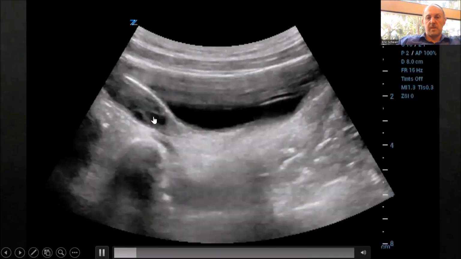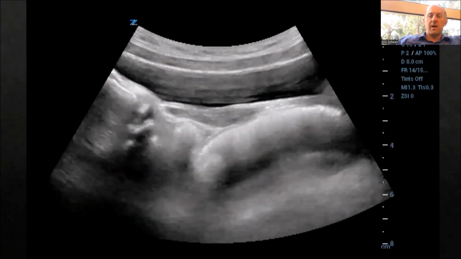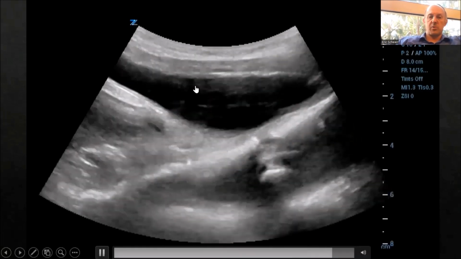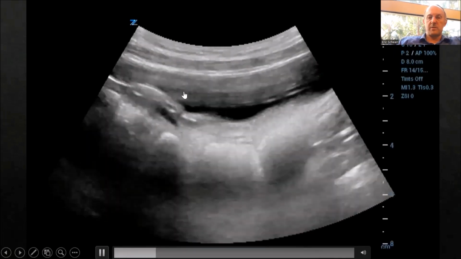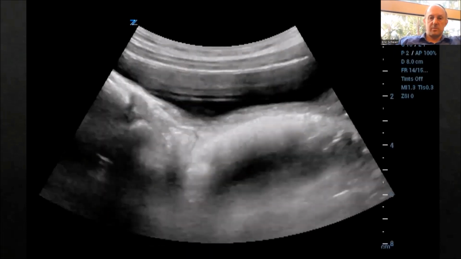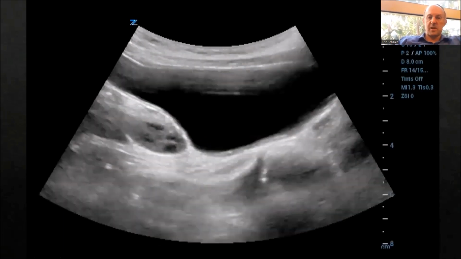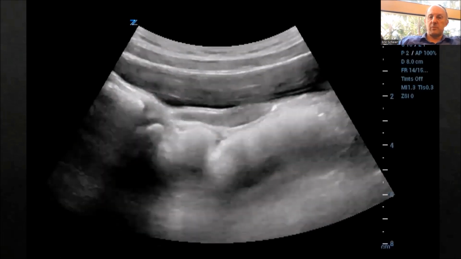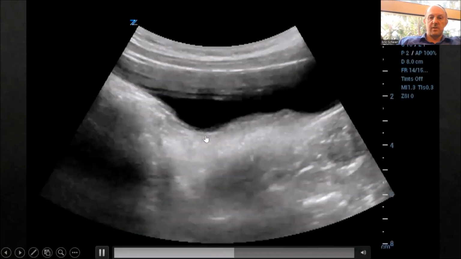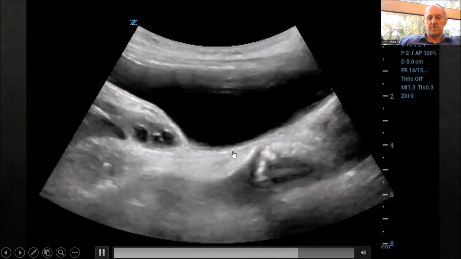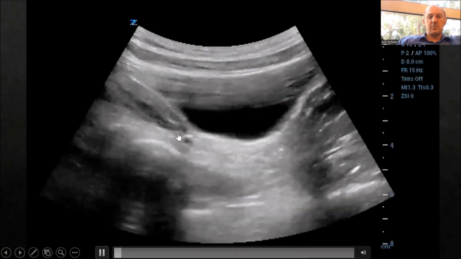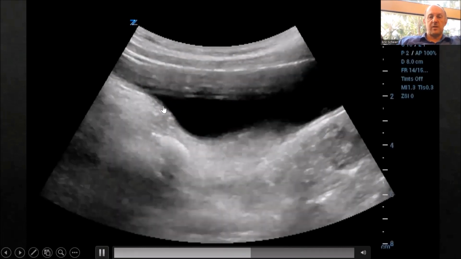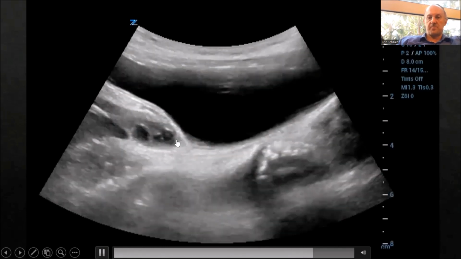And so we start in sagittal by rocking the probe, using again the bladder as an acoustic window, and rocking the probe so that the right ovary is in view. And then you basically, I'm sorry, rocking is the wrong term. We're going to be fanning because the probe is in sagittal. So we're fanning so that the right ovary comes in view, and then just fan right through. You can see right here was the uterus. And as we continue fanning, here's the right ovary, uterus here. And as we continue fanning, the left ovary comes into view.